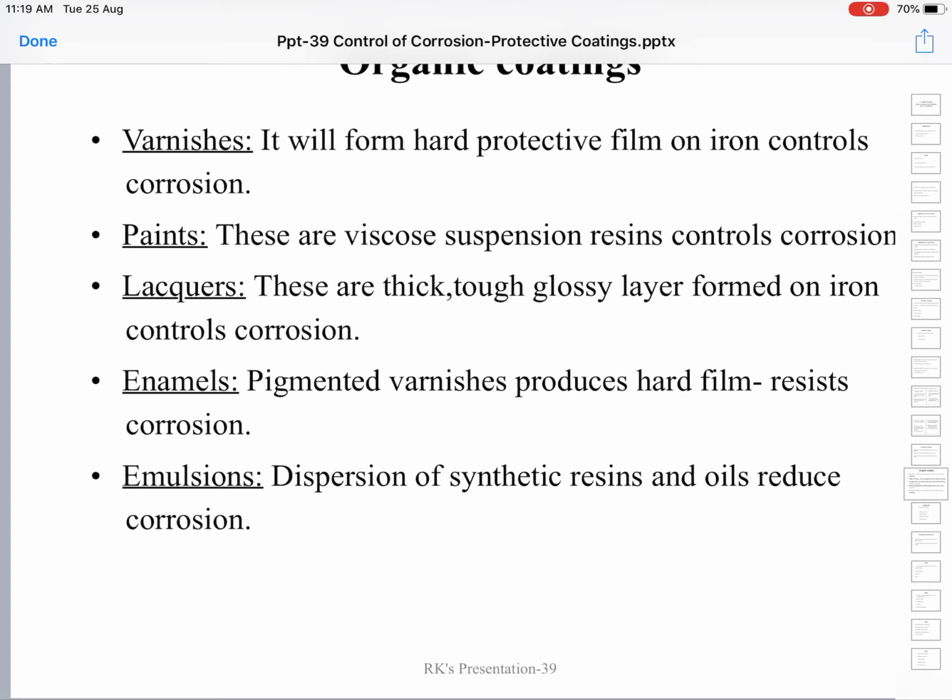When all these organic materials are applied to the metallic surface, be it varnishes, paints, lacquers, enamels or emulsions, they form a continuous non-porous film on the metallic surface, which prevents the contact of the environment with the metallic surface and thereby prevents the corrosion.